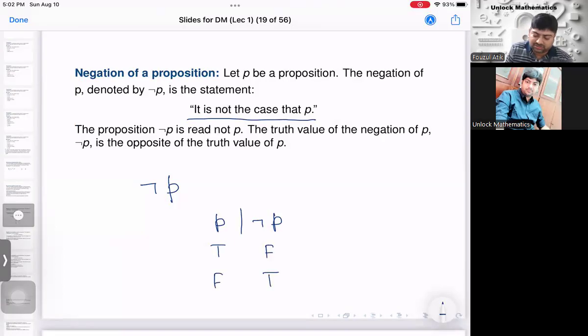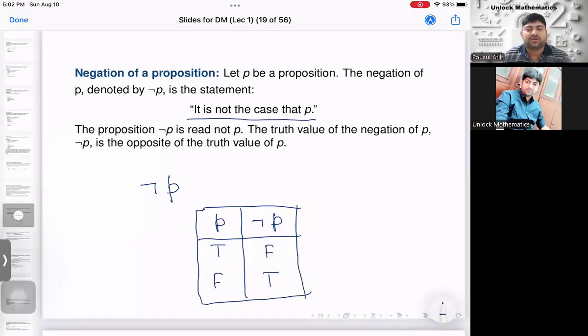Correct? So this is actually a truth table. This is the truth table of the negation of a proposition. So P and not P. If P is true, negation P will be false. If P is false, negation P will be true. Clear? These are easy things.